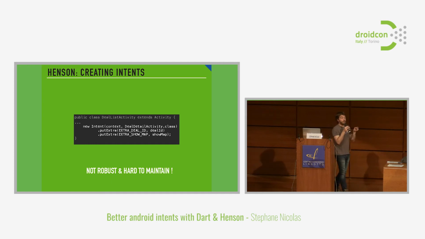Let's talk about how to do that without Henson first. Inside the deal list activity, if you would like to do it manually, what you would do is create an intent. You need a context to create the intent, usually an activity, or an application in some cases, but usually an activity. Then you give also the target activity class, here the deal detail activity class, and then you fill the extras inside the intent.